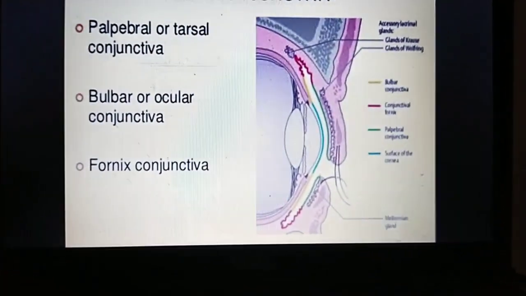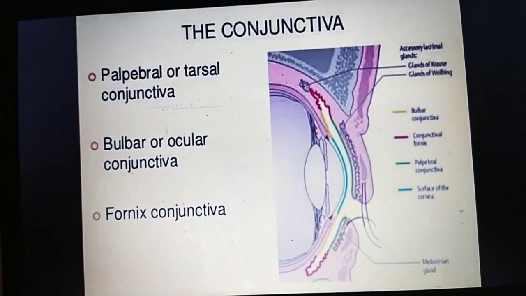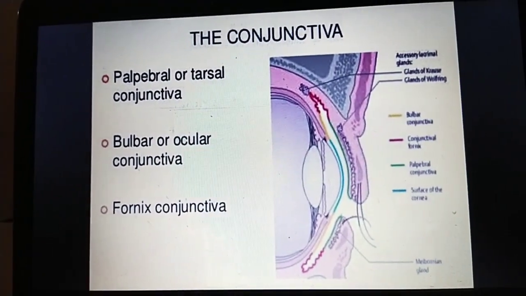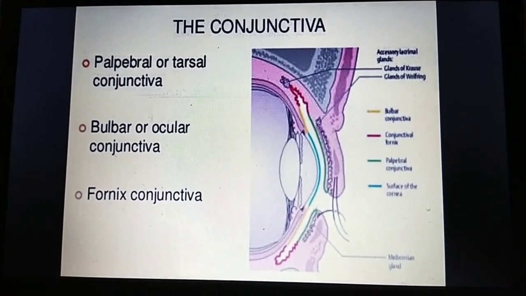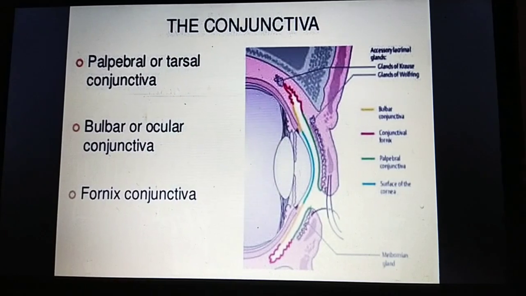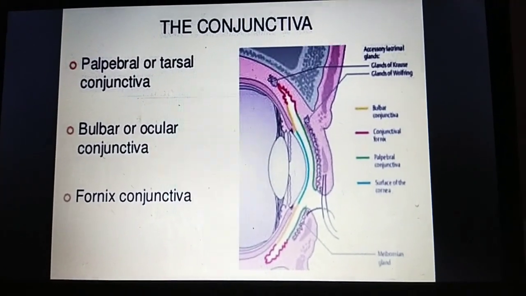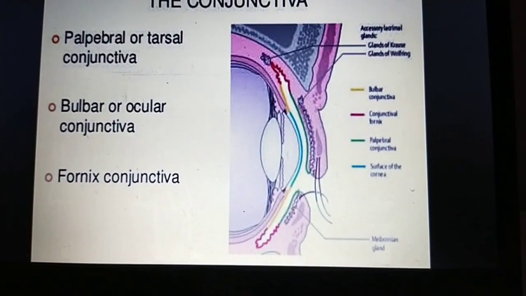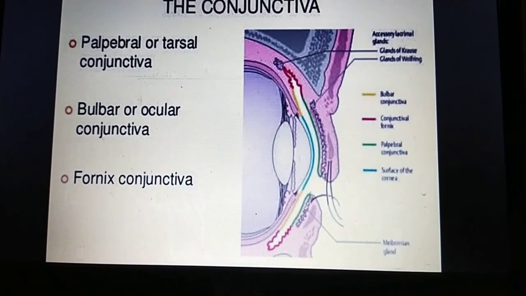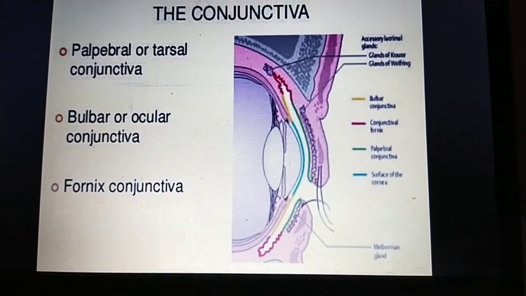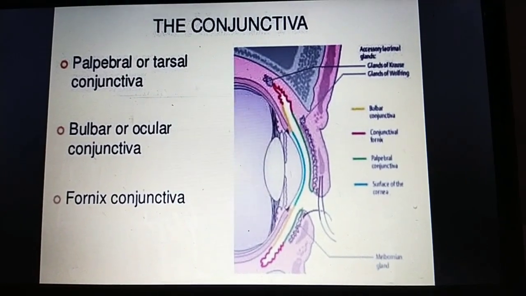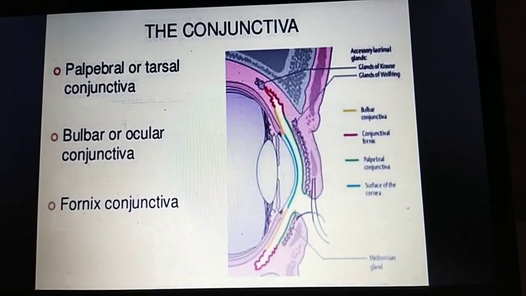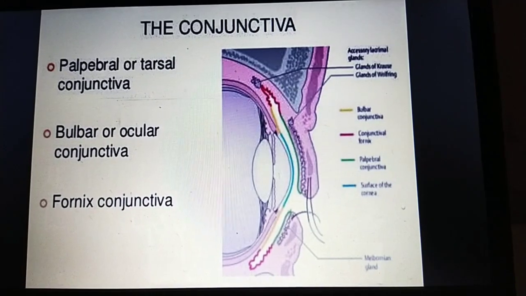Okay, these are the types of conjunctiva. You can say the conjunctiva is mainly divided into three parts: palpebral conjunctiva, bulbar conjunctiva, and fornix conjunctiva. Palpebral, we can palpate easily. Okay, that is the palpebral conjunctiva, also the tarsal conjunctiva. Palpebral means which is behind the eyelids.